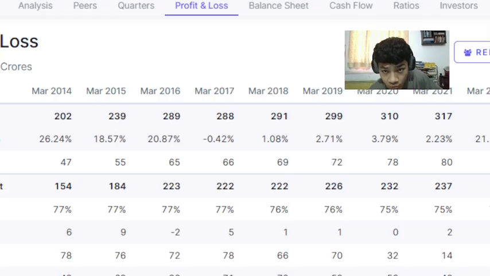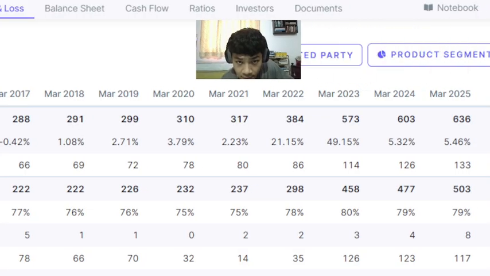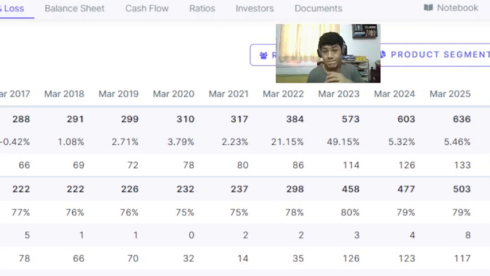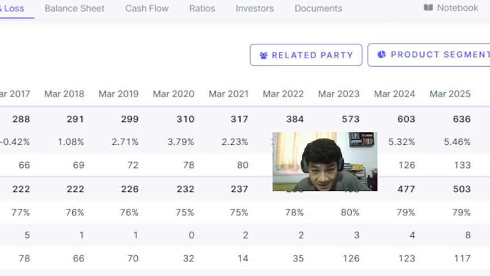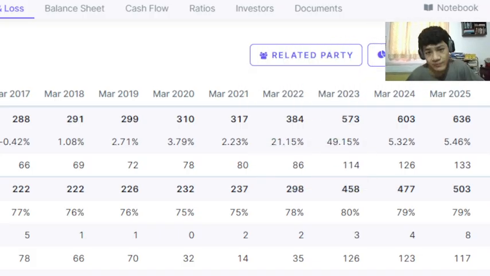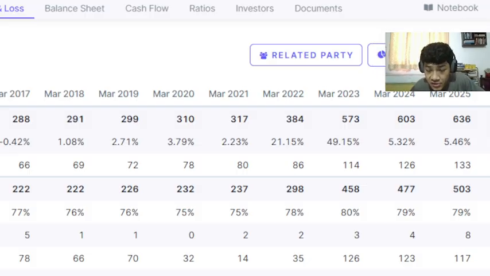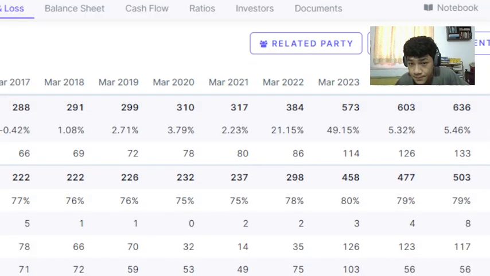And finally, from 2021, we move all the way to 2025. 2022, 2023, massive sales growth. Fiscal year 2023, 49% sales growth. Again, EBITDA margins have been maintained. The last 2 years, we have seen very moderate sales growth, 5%. Fiscal year 2025, 636 crores of sales.